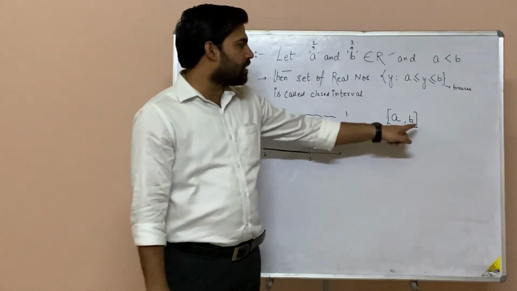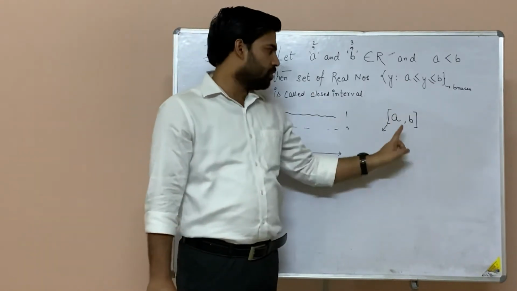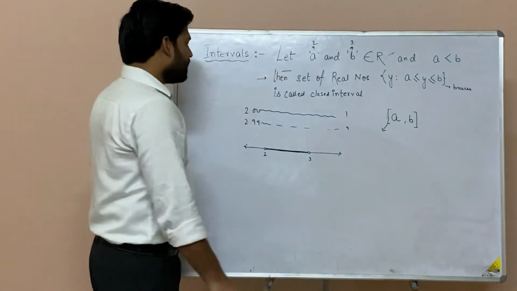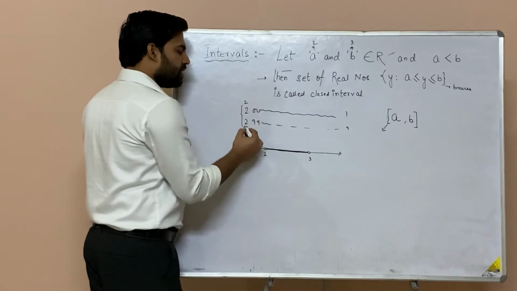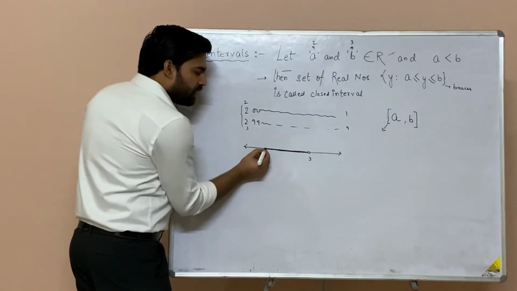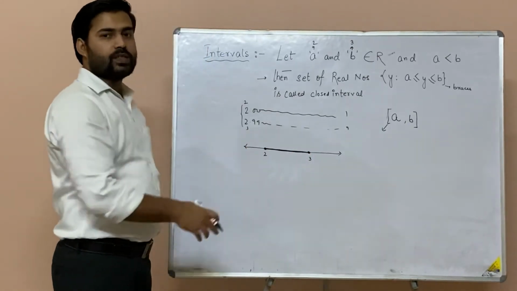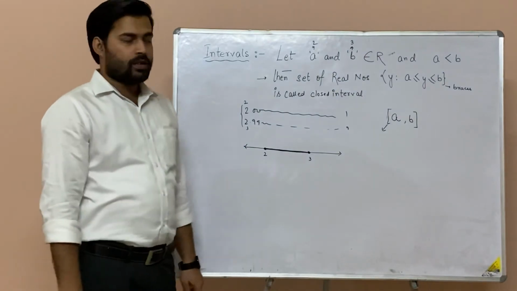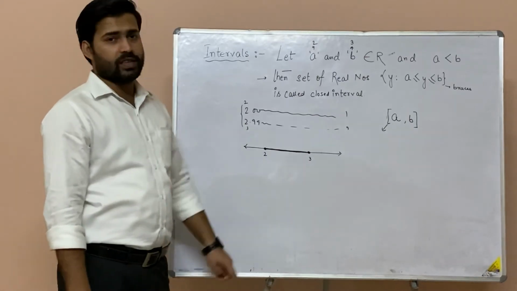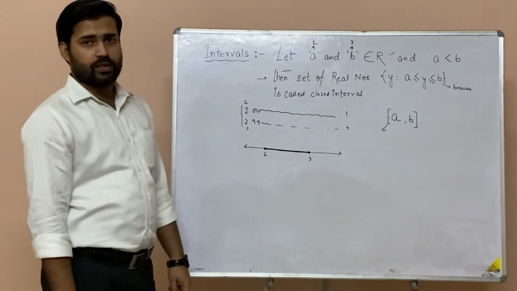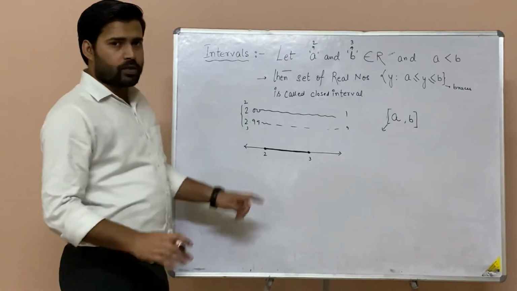So closed bracket means what? A closed interval is formed when you are including A and B. So A is included, B is included. So these numbers are already there, and apart from that, 2 is also there and 3 is also there. In this case, you will darken the circle. That means 2 and 3 are not excluded. The previous case was you were excluding 2 and 3, but here you are including 2 and 3 also. This is a closed interval. So I think open and closed intervals are clear to you. Please pause the video to note it down.